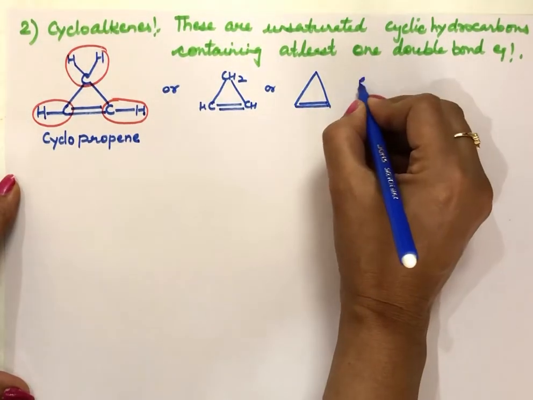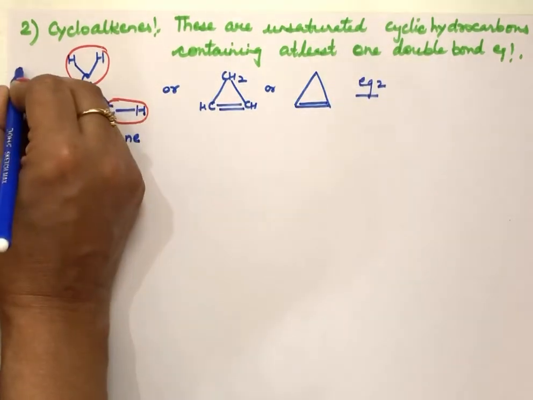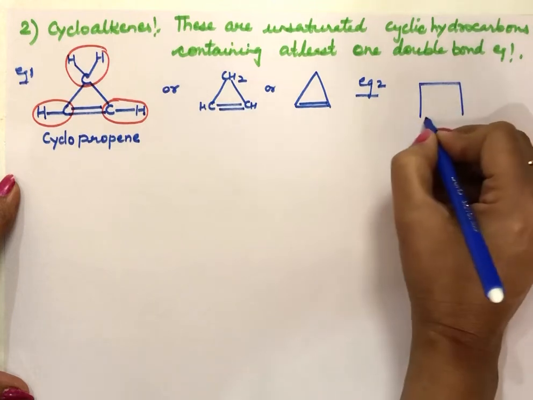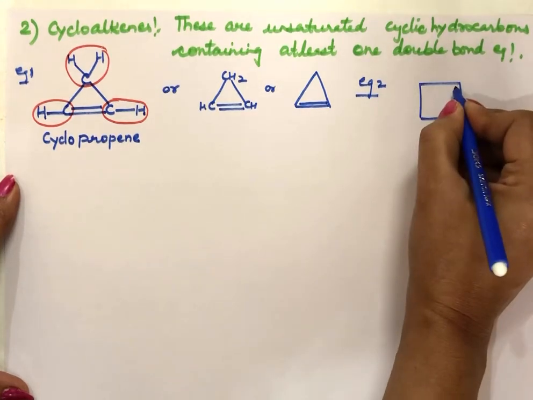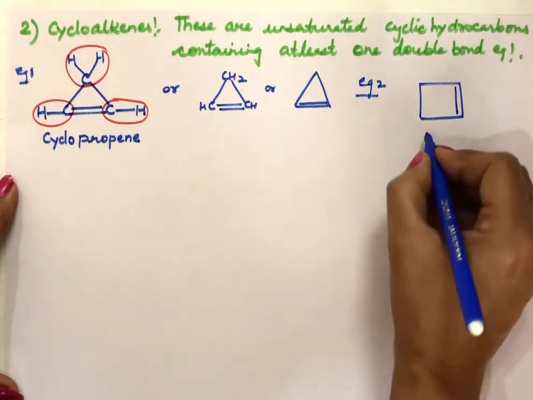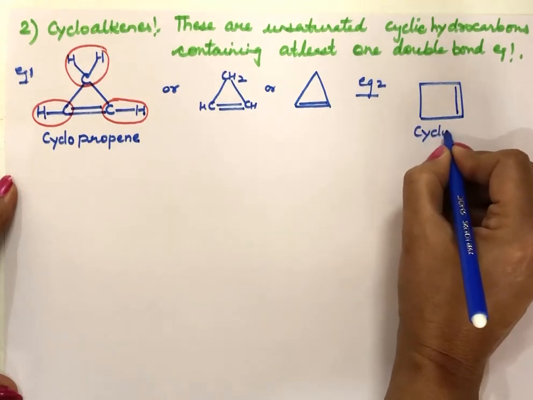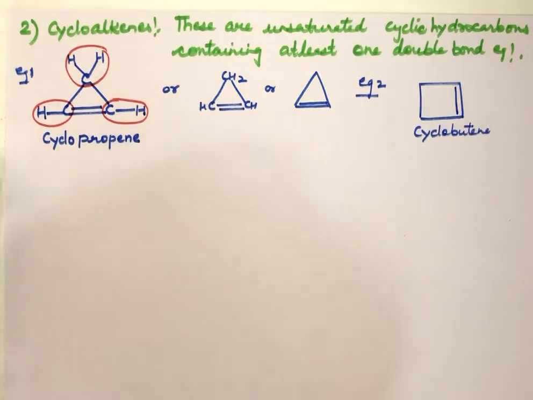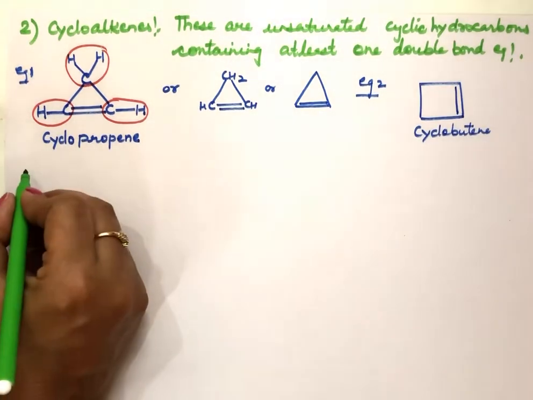Similarly, one more example. If there are 4 carbon atoms, if I'm just linking the 4 carbon atoms and somewhere here, one double bond here. So this compound is cyclobutene. This is second category of cyclic compound, that is cycloalkenes.